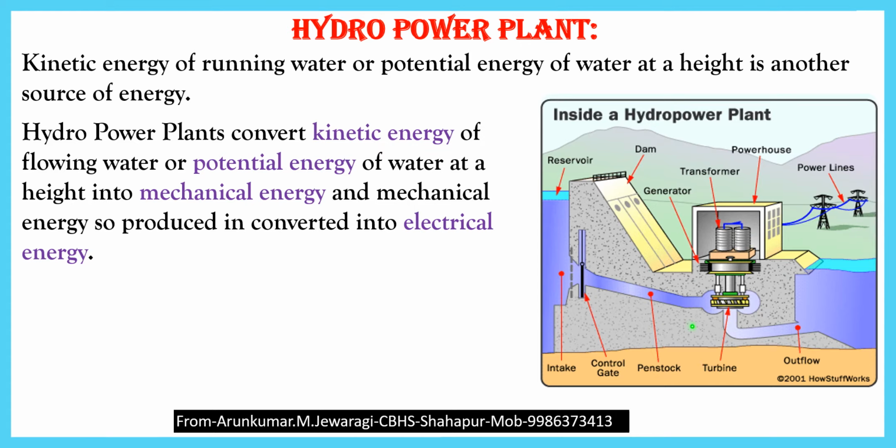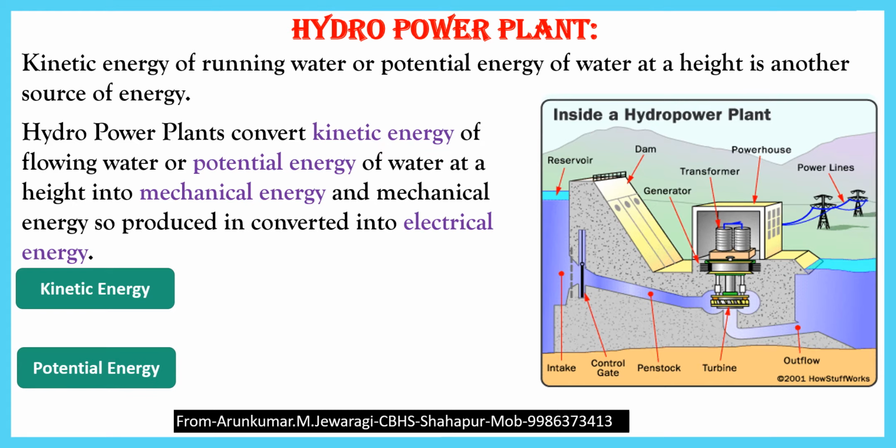So like this, we generate power in the hydro power plants. In hydro power plants, the conversion of energy is as follows. First, the kinetic energy of water or potential energy of water is converted into mechanical energy by the turbines.